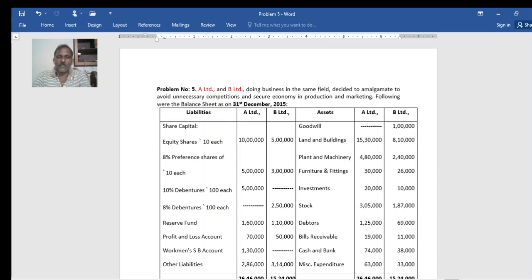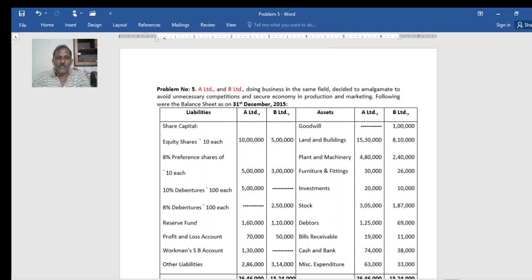You can take it as 2021 or 2020. Share capital: equity shares of 10 each, 10 lakh and 5 lakh. Preference shares, this is an addition compared to the earlier problem, of 10 each, 5 lakh and 3 lakh. 10% debentures of 100 each, 5 lakh. 8% debentures of 100 each, in the case of B Limited, 2,50,000. Reserve fund 1,60,000 and 1,10,000. Profit and loss account 70,000 and 50,000.